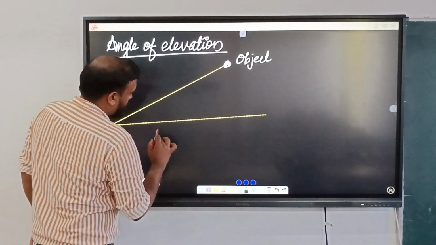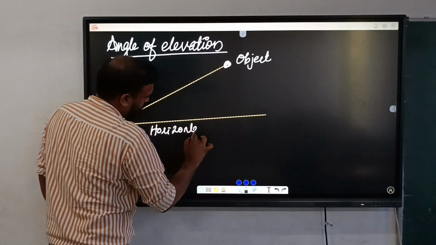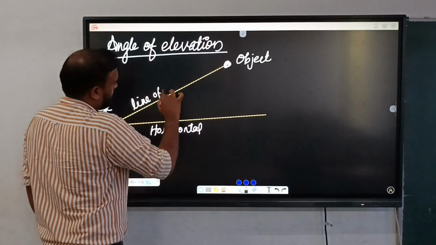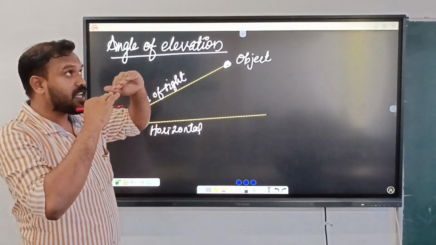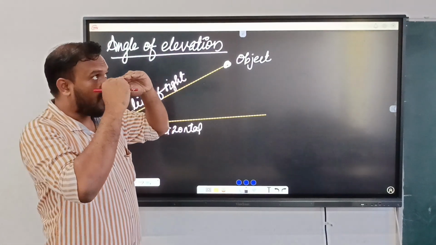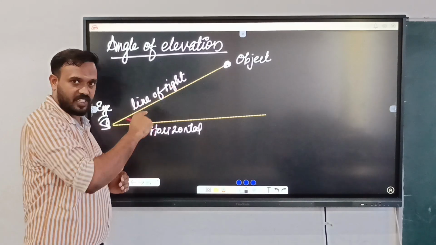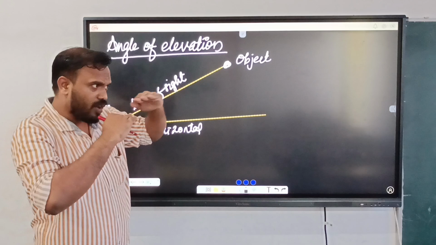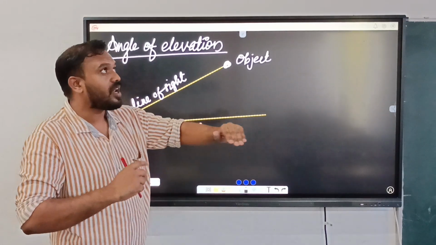So this is the horizontal line and this is the imaginary line from our eye to the object. That is called line of sight.